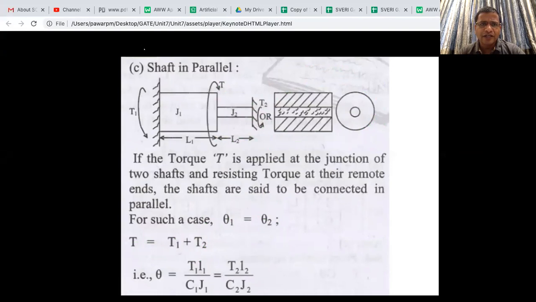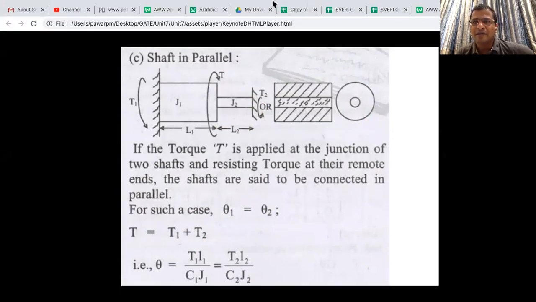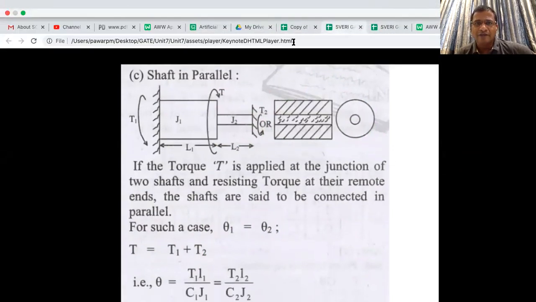Okay, so I guess that's what you have to understand, the difference between bars in series and bars in parallel. Due to time constraints, we will stop here. We have covered a lot of things.